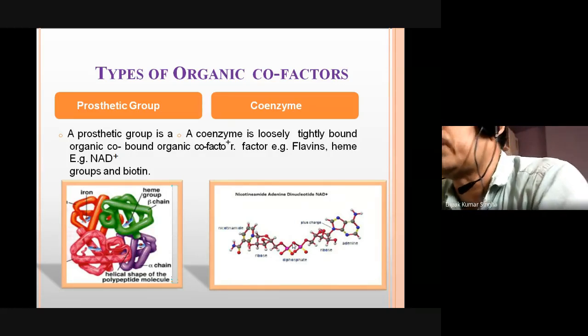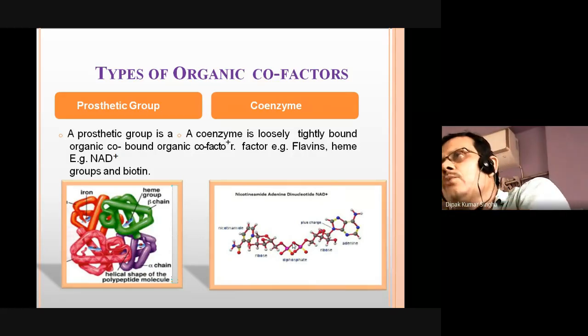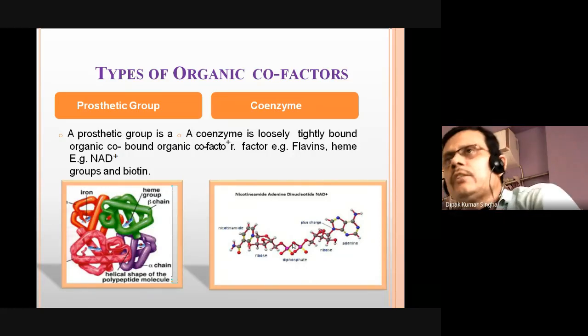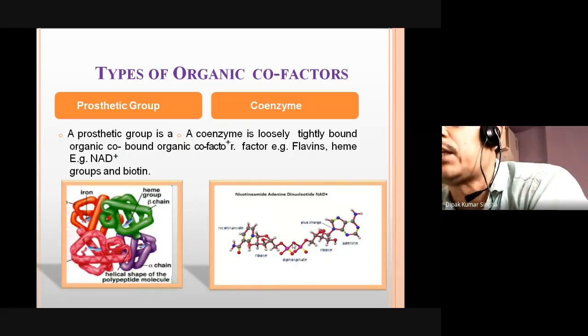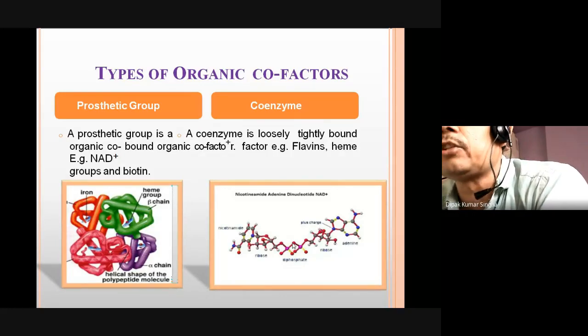But what are coenzymes? Coenzymes are the non-protein part of the enzymes which are loosely bound with the active site. Loosely bound to the active site is called a coenzyme, and tightly bound is a prosthetic group. That is the main difference between a prosthetic group and a coenzyme. If the compound is tightly bound and not separated by simple dialysis, that is a prosthetic group.